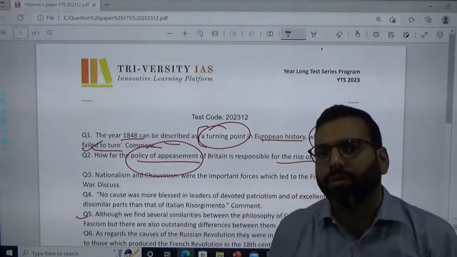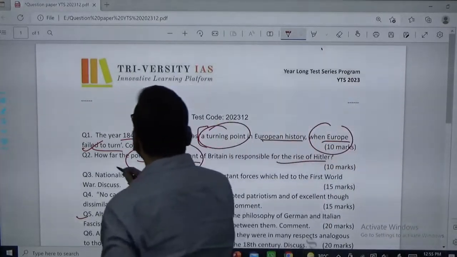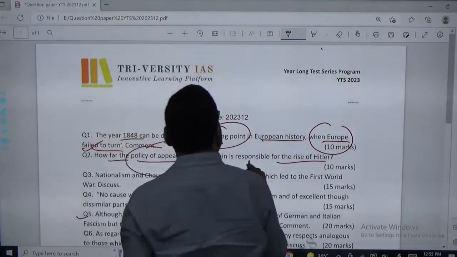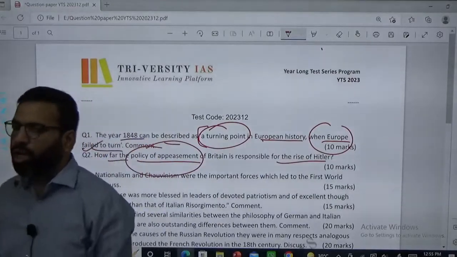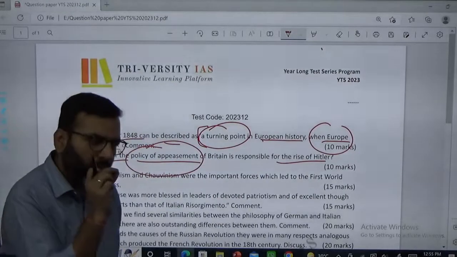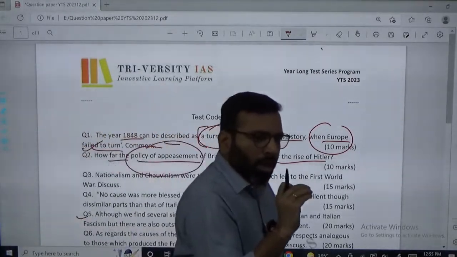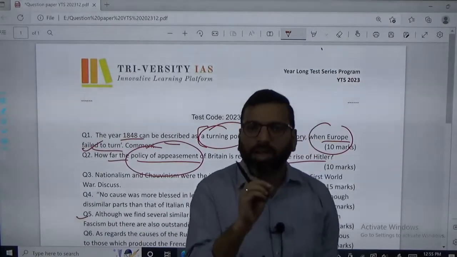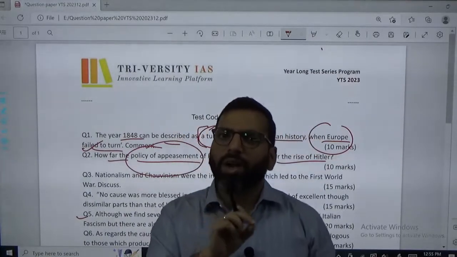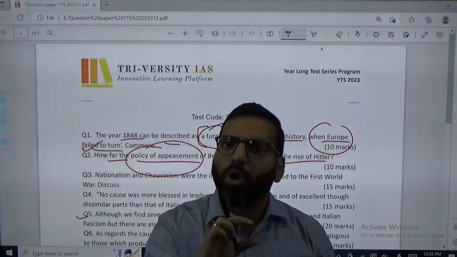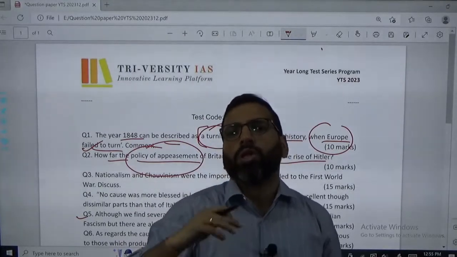Introduce with the policy of appeasement, and then write how far the policy of appeasement is responsible. After this introduction, briefly describe the factors which led to this, the economic factor and political factor, in one small paragraph. Then move to the impact.